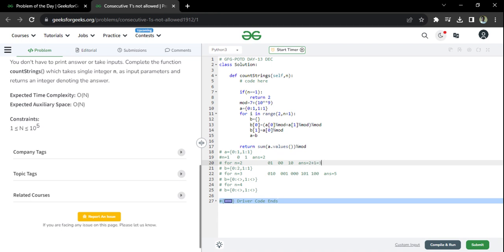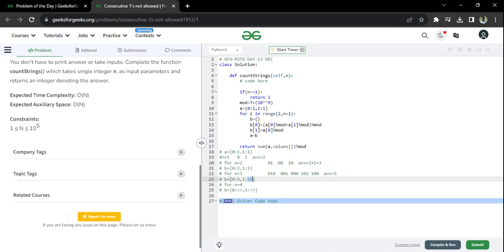Now come to the case of n equal to 3. Again these things I have to fill. So for n equal to 3, I will go to the previous case. I have to find how many strings are going to end with 0. When can I add a 0? For both. If the string is already ending with 1, I can add a 0. If the string is already ending with 0, I can add a 0 again. So I will take this number and this number, and I will write it here. So 2 plus 1 equals 3. I will simply write 3 here. Okay, done.